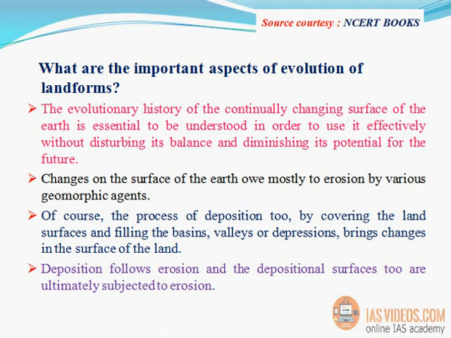The evolutionary history of the continually changing surface of the Earth is essential to be understood in order to use it effectively without disturbing its balance and diminishing its potential for the future. Changes on the surface of the Earth owe mostly to erosion by various geomorphic agents. Of course, the process of deposition too, by covering the land surfaces and filling the basins, valleys or depressions, brings changes in the surface of the land. Deposition follows erosion and the depositional surfaces too are ultimately subjected to erosion.